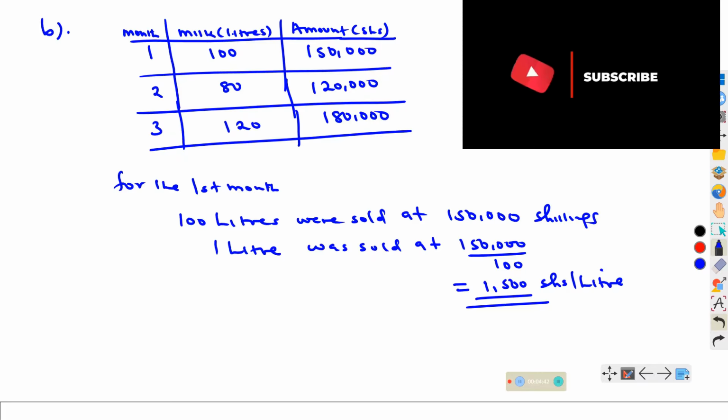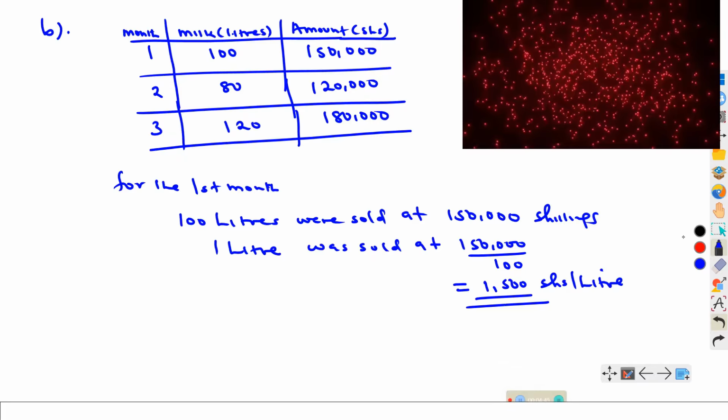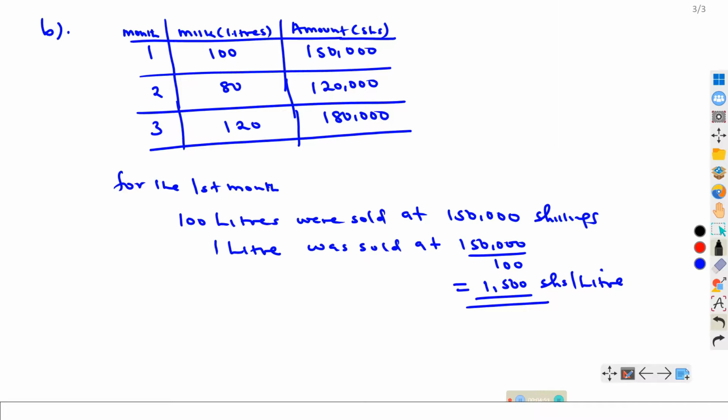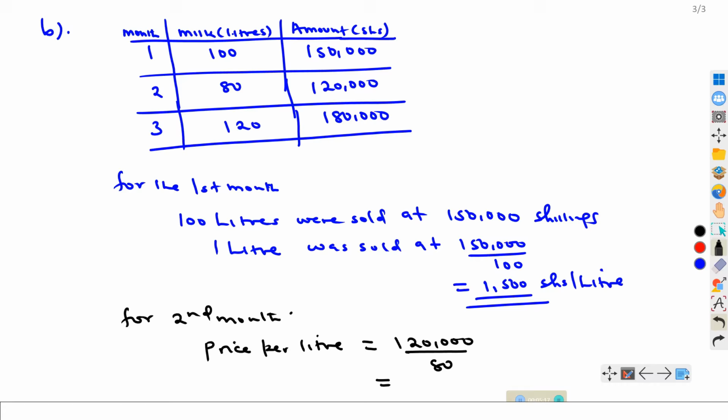If we look at the second month, we want to get the relationship between the liters of milk sold and the amount. For the second month, 80 liters were sold at this, so the price per liter is 120,000 divided by 80.